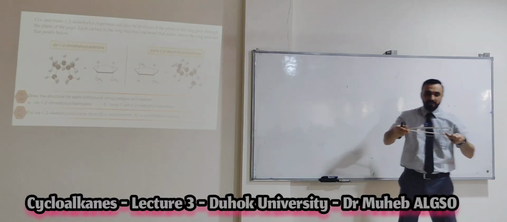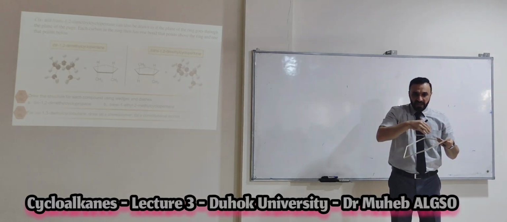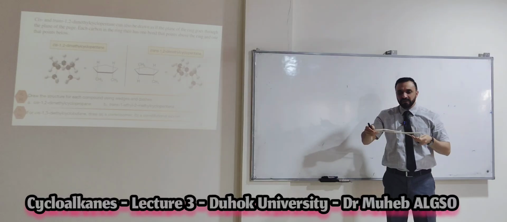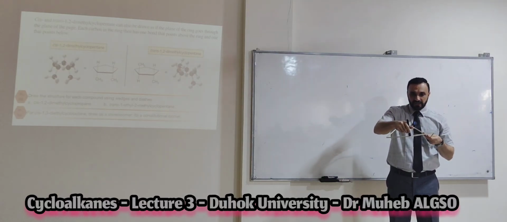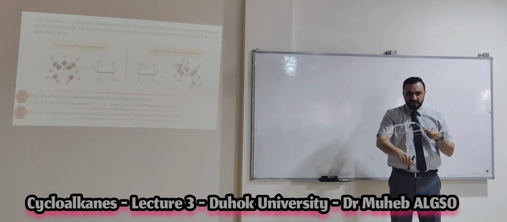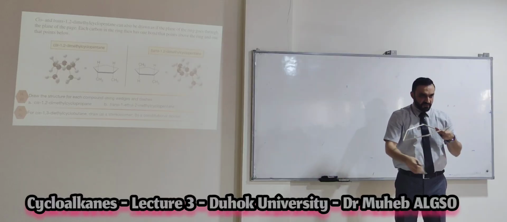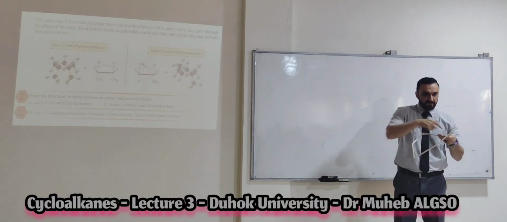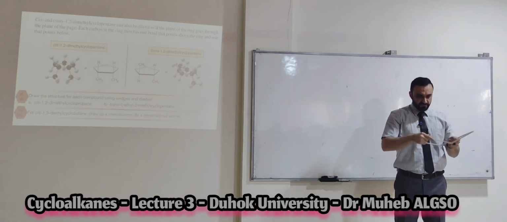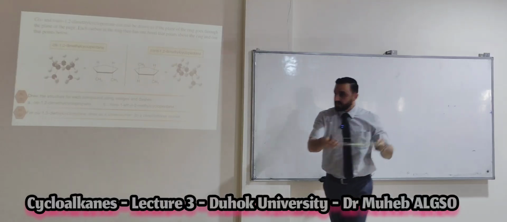Perpendicular to the plane. That means this side is near to you and this side is far from you. What remains? Just X and Y, this up, this down. This up, this down, okay? Also from this side, from here, like that. Do you understand?